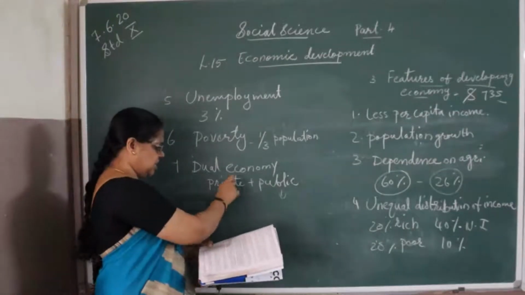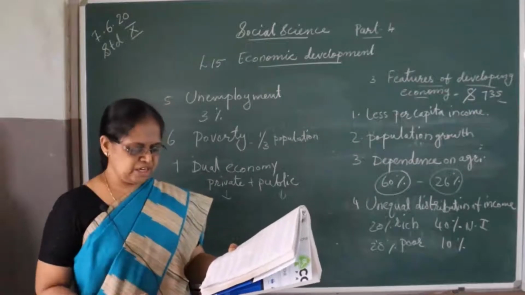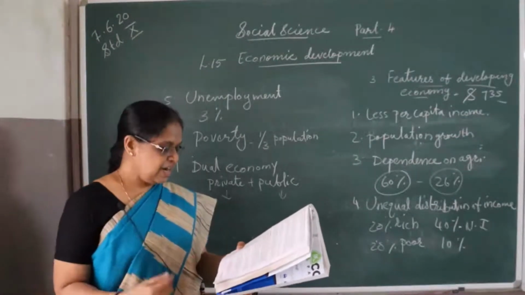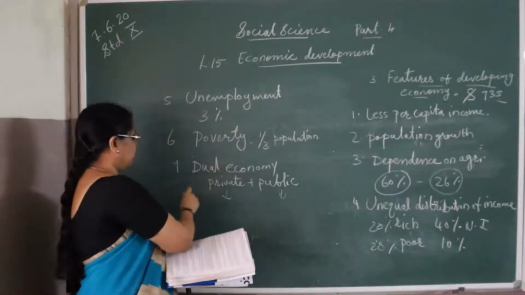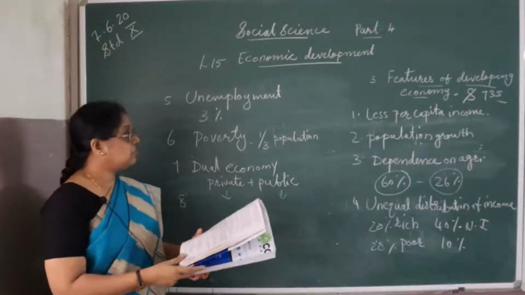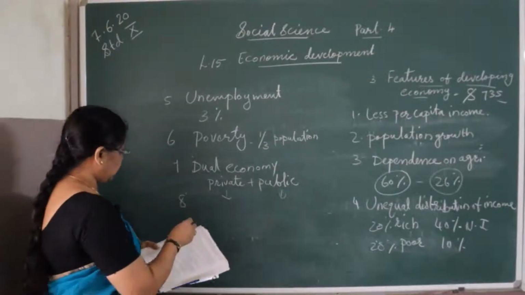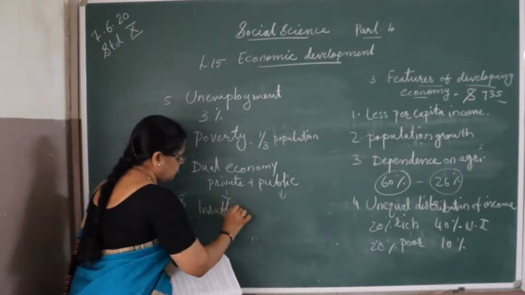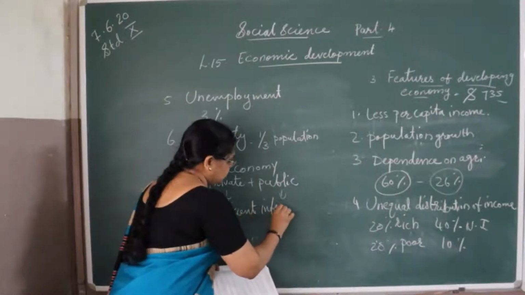Here we can see modern industries, new production processes, modern implements and a modern sophisticated lifestyle. So dual economy is also one of the important points of a developing economy. And again we can see insufficient infrastructural facilities.